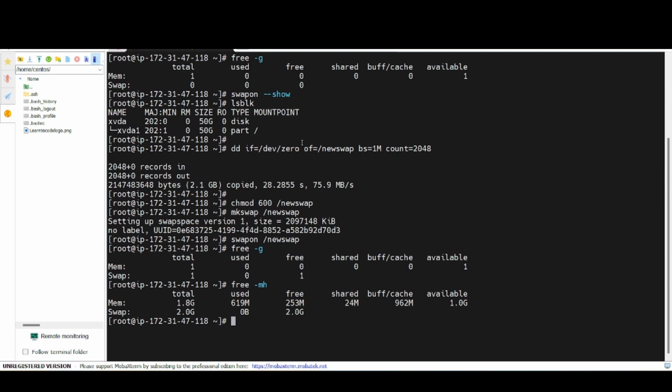Now I want to use this swap during startup as well, so I need to make this entry in the /etc/fstab file.